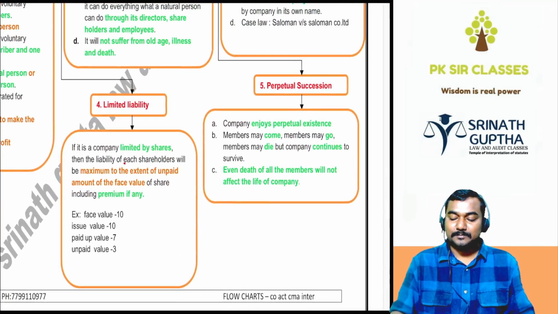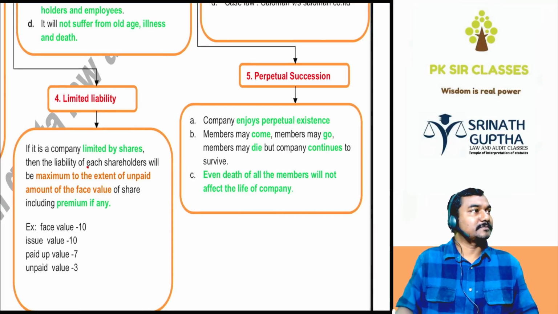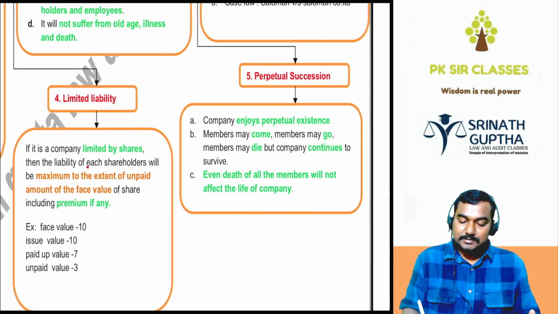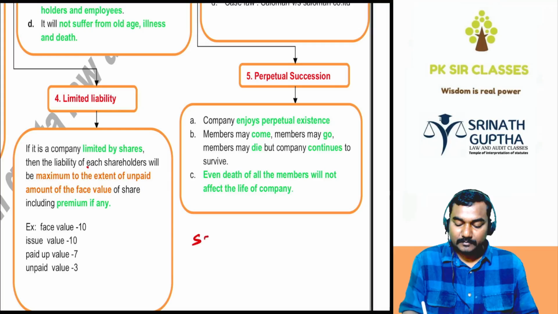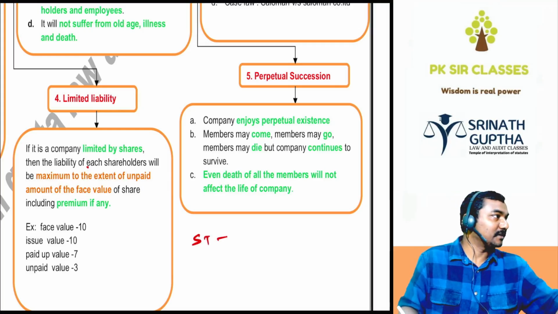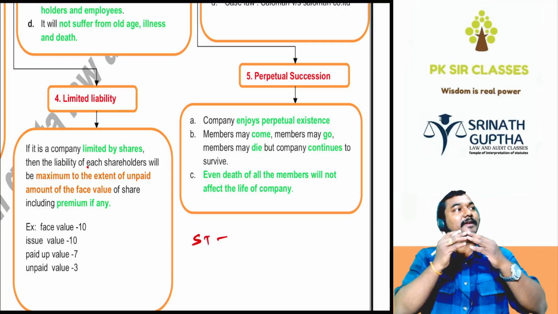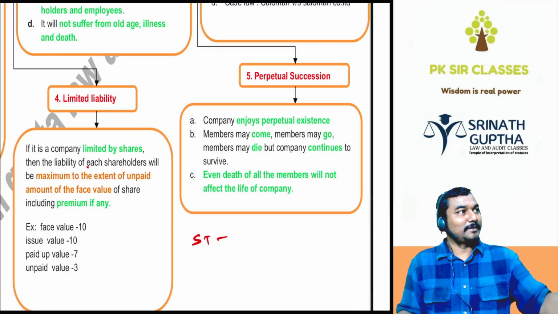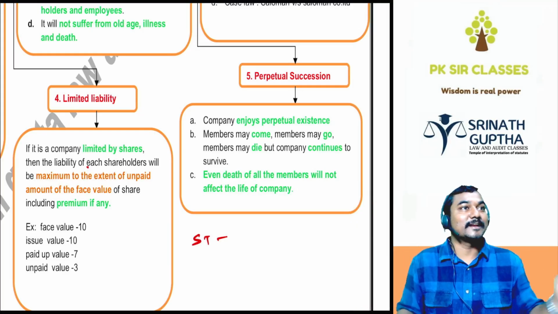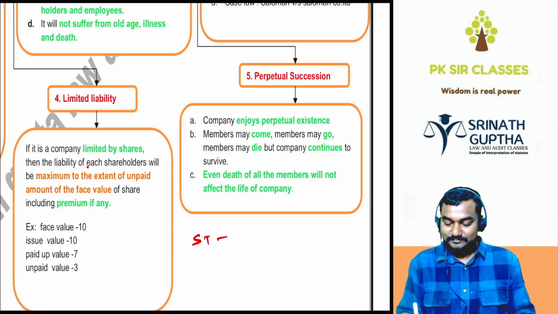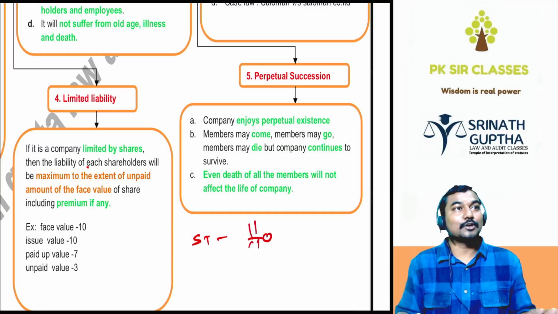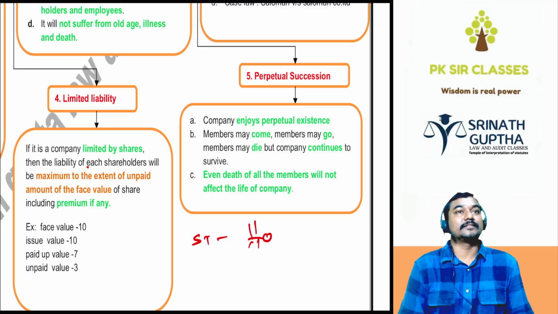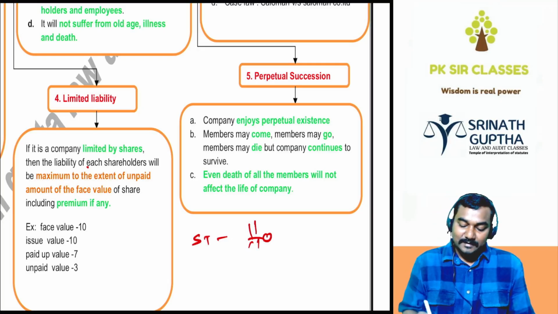Next one is perpetual succession. But there is the sole trader, for example, Hiba Kirana and General Stores. Hiba died one fine day. Hiba has no father, no mother, no brother, no husband, no children. Hiba is dead, so the shop will be closed. Death of the sole trader will lead to death of the business.